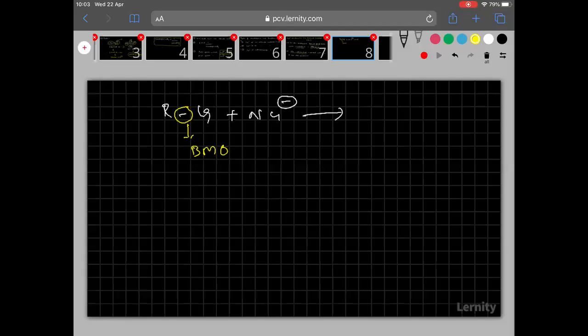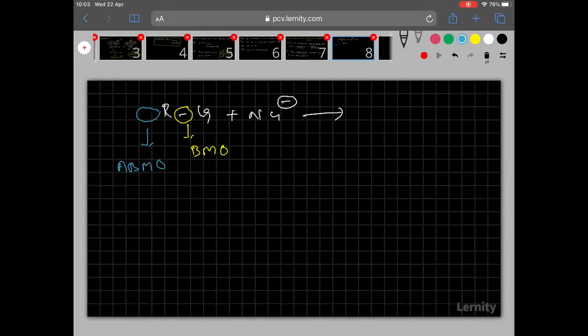I think you might have studied in the chemical bonding chapter, molecular orbital theory. According to molecular orbital theory, two types of orbitals are possible: bonding molecular orbitals and anti-bonding molecular orbitals. Anti-bonding molecular orbital will be exactly opposite to bonding.